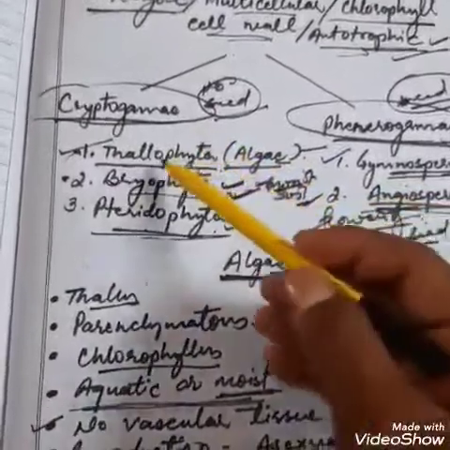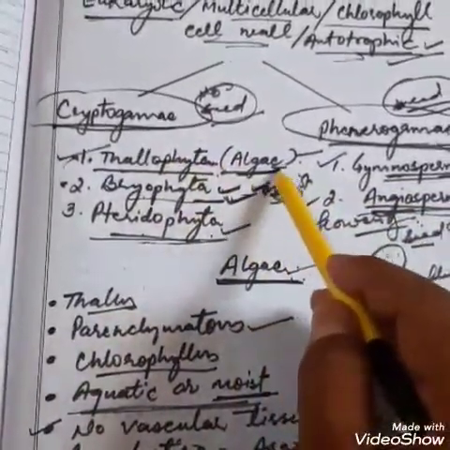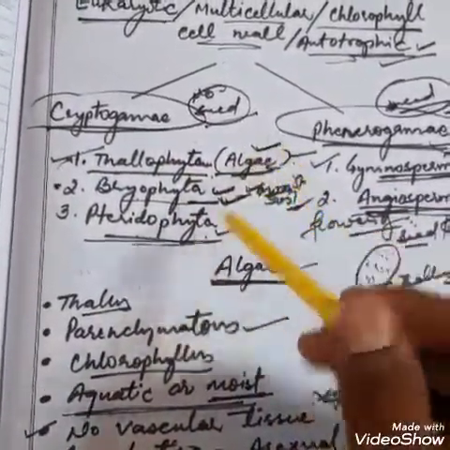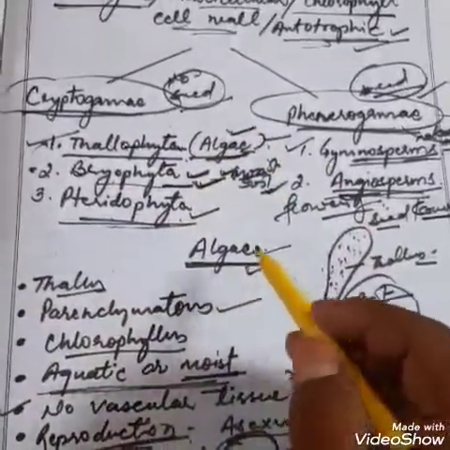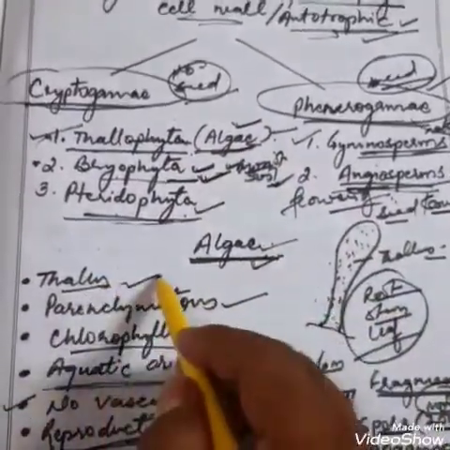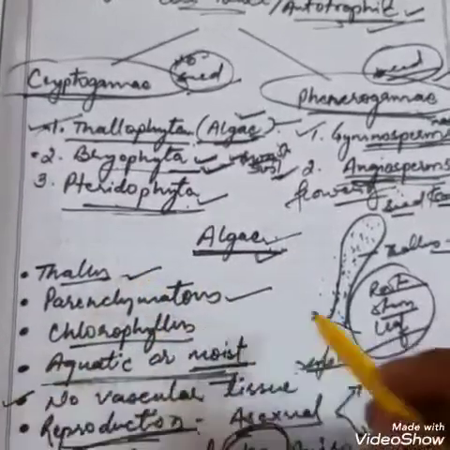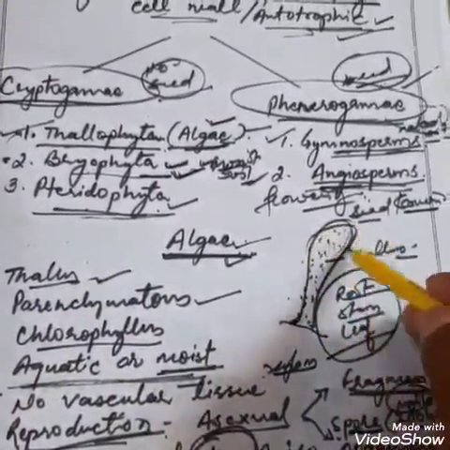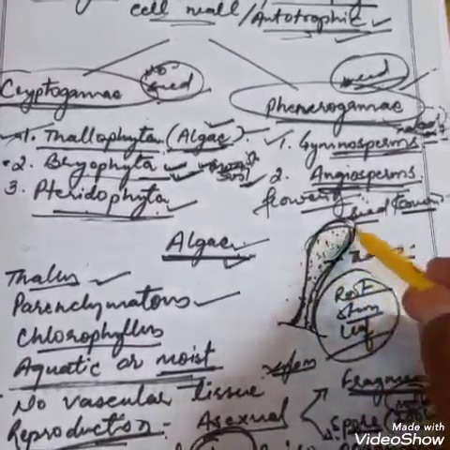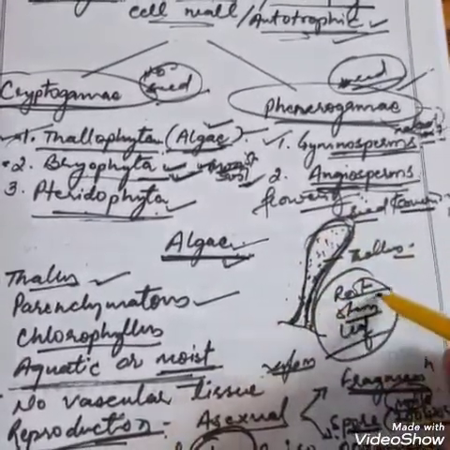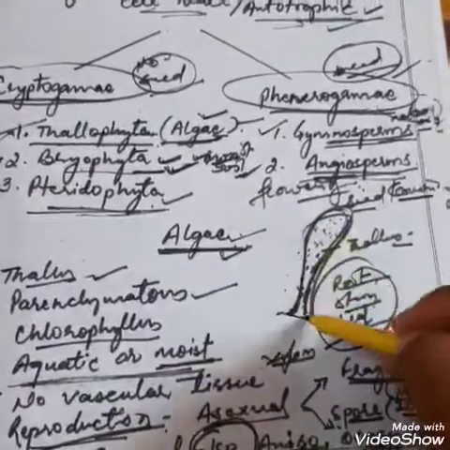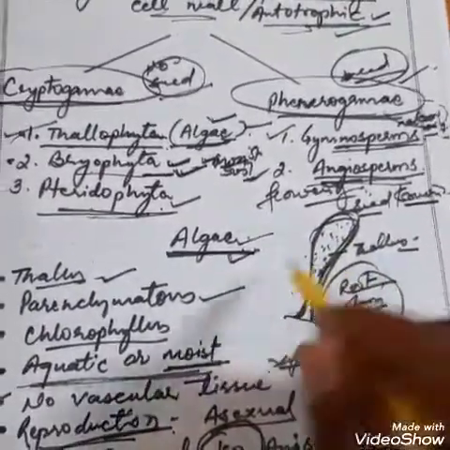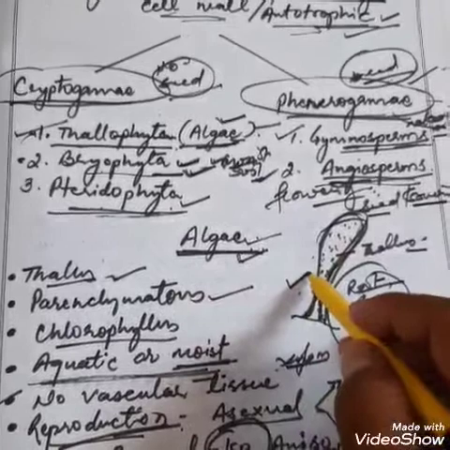We are going to start today with Thallophyta. Thallophyta includes only one department of plants, known as algae. So we are talking about algae or Thallophyta. They have a thallus-like body. Number one characteristic, thallus-like body. That means the body does not have stem, root or leaf, but is a structure not differentiated into root, stem or leaf. This structure is known as thallus. So all the algae have this thallus-like structure.